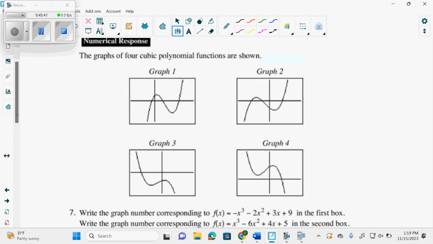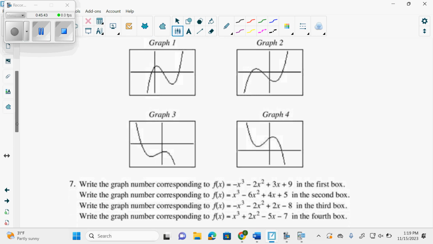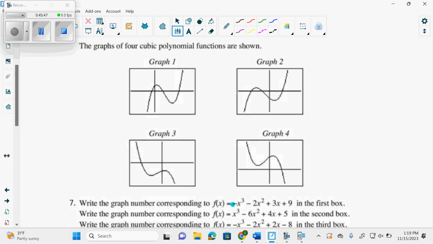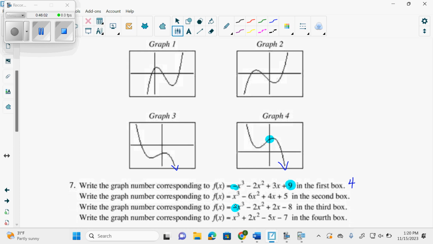Graphs of 4 cubic functions are shown above. So we need one that's a negative leading coefficient and a y-intercept of 9. So it needs to be down on the right, y-intercept of 9. Oh wow, that looks like 4. This one is down on the right with a y-intercept of negative 8.